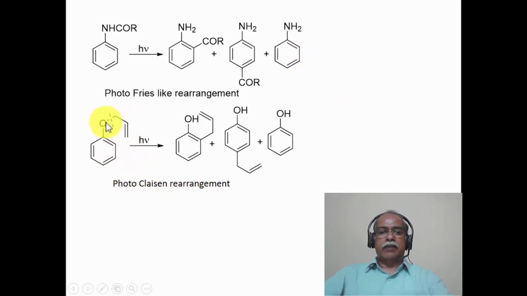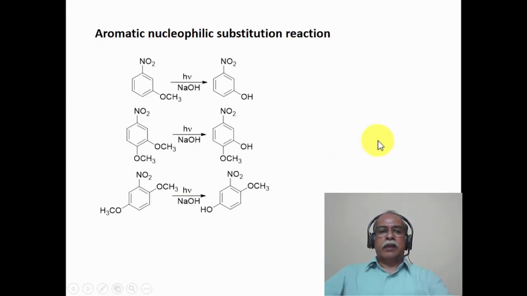This is another example which is photo-Claisen rearrangement. Essentially an allyl radical and phenoxy radical is produced. The allyl radical combines in the ortho and para positions to give the ortho allyl phenol and para allyl phenol. Phenol is also a byproduct that is formed in this particular reaction. Now let us move on to nucleophilic aromatic substitutions by photochemical reaction.